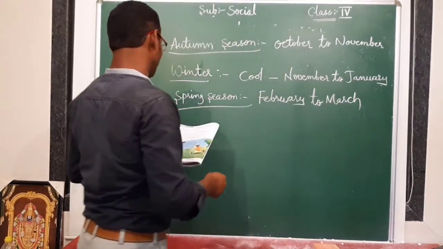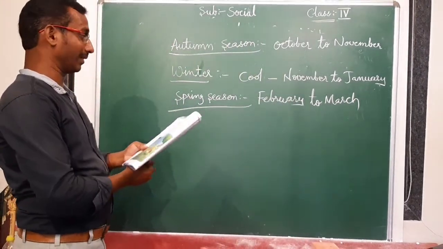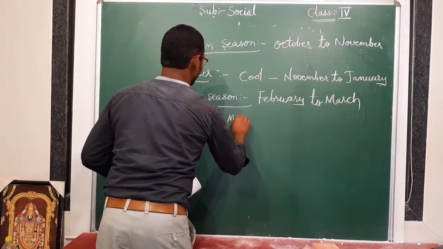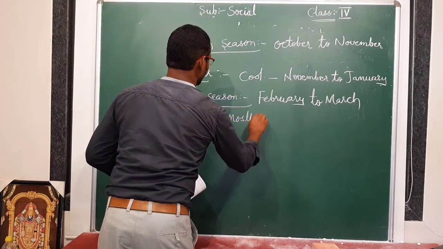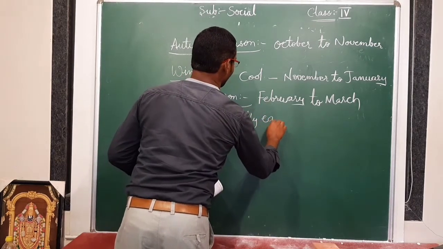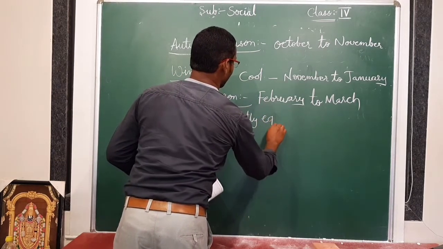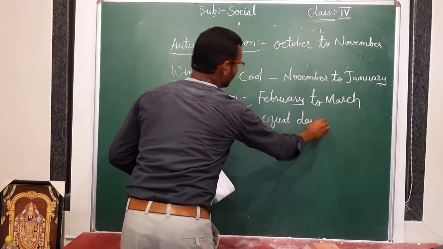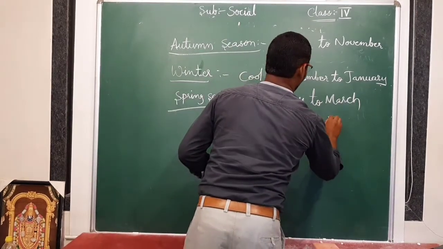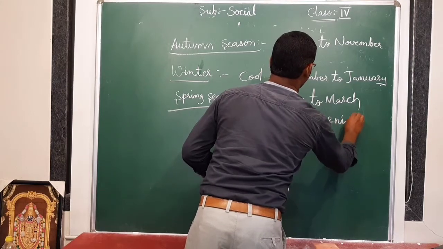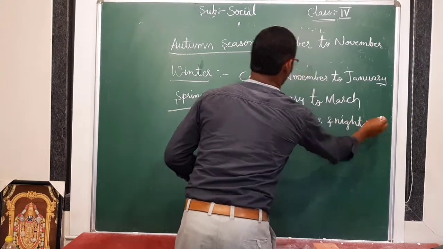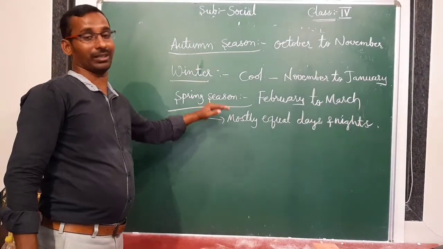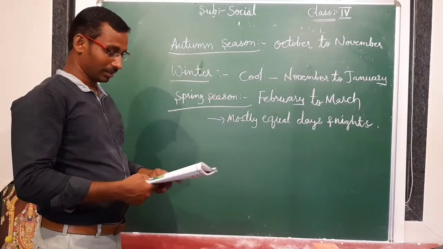Just like autumn, the days and nights are mostly equal in the spring season. Day time and night time are mostly equal.